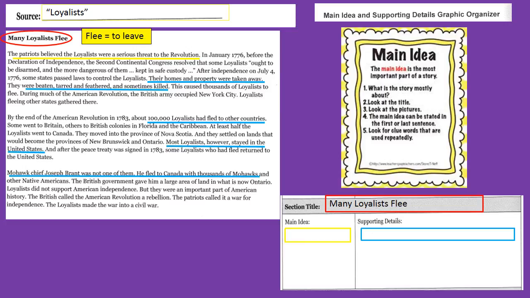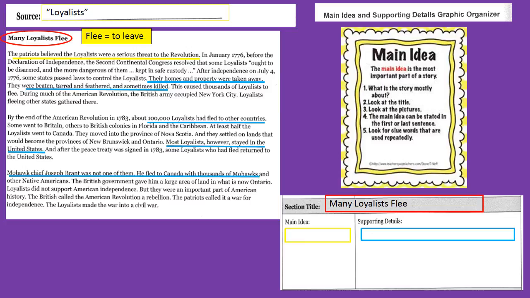So remember from earlier, we found out that there were about 500,000 Loyalists in the country. It says 100,000 of them fled. That meant at least 400,000 of them were still in the United States. So definitely I agree that most Loyalists stayed in the United States, even though these things were happening to them. And then finally, we learn about one such Loyalist who is very important. It says the Mohawk chief Joseph Brant was not one of them. He fled to Canada with thousands of Mohawks.